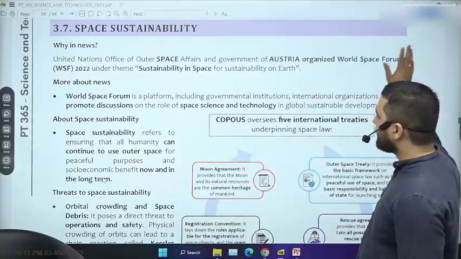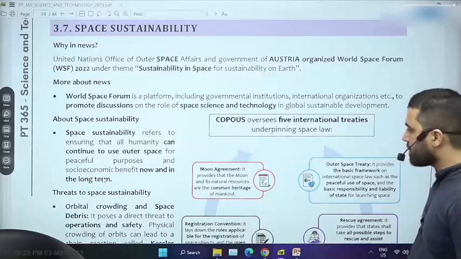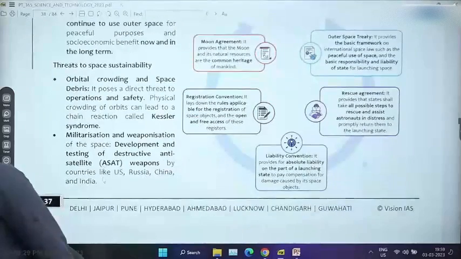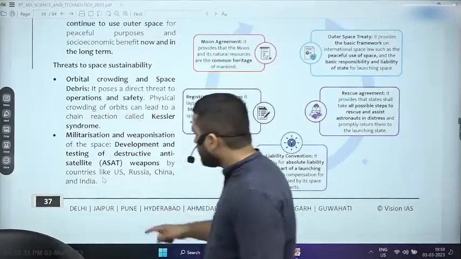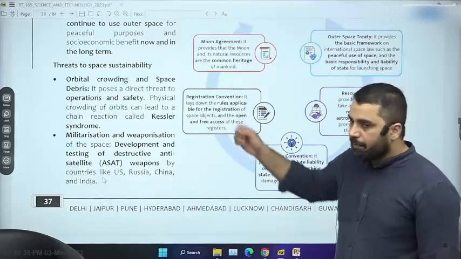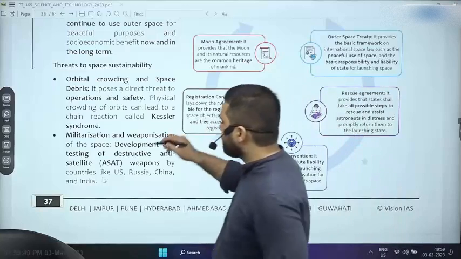यहाँ पे जो ये context है that there was a forum, that context is also not important according to me. But what is important is these threats, all of these threats which are mentioned. So let's discuss all of them one by one. The first and the most important topic which you should know is this issue of space debris.